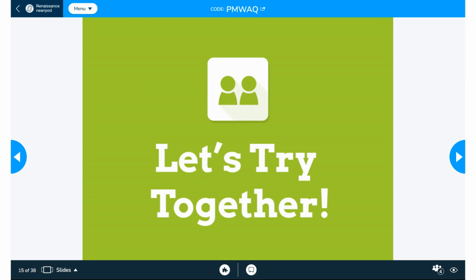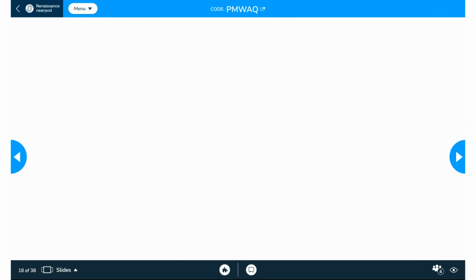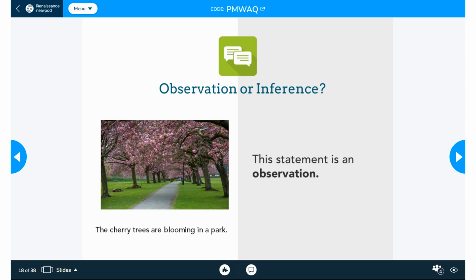And then now is the difference between observation and inferences. After knowing the difference between the two, the students will try to answer this with their partners. So they will read the sentence carefully and then identify whether it's an observation or inference. So they will look at a picture and then we will discuss. So what is the correct answer?